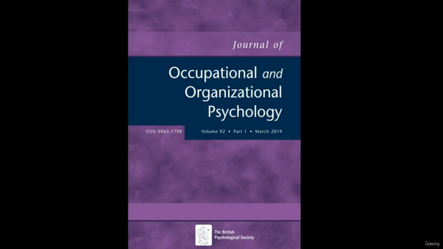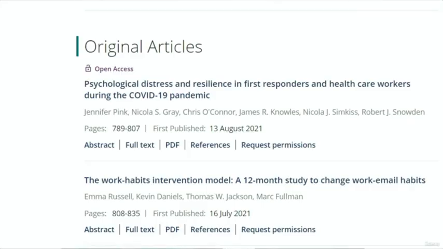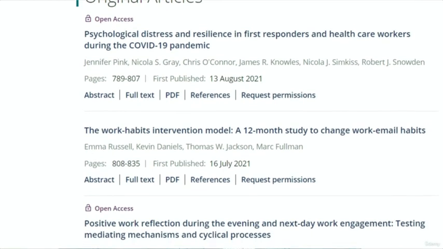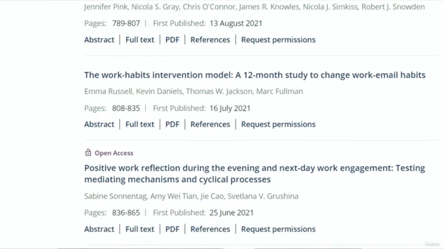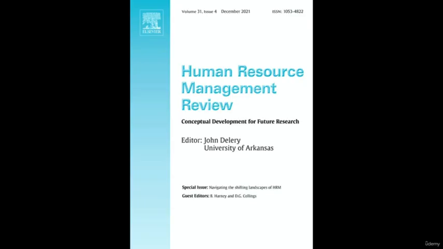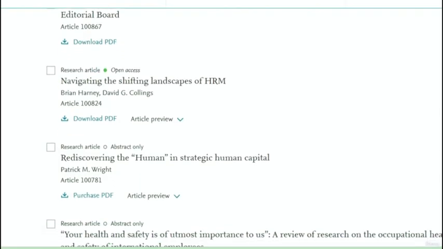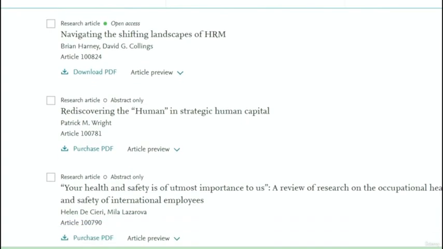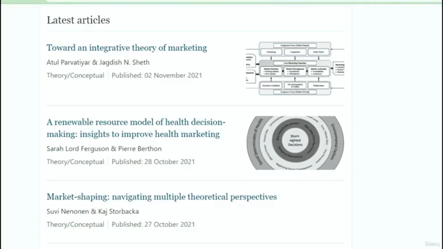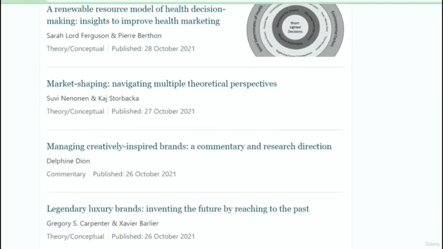For instance, the Journal of Occupational Psychology. In this journal, you will find articles that place a psychological emphasis on people in workplaces, or the Human Resources Management Review. In this journal, you'll find articles about the management of people at work, or AMS Review. You'll find articles about marketing and marketing theory.